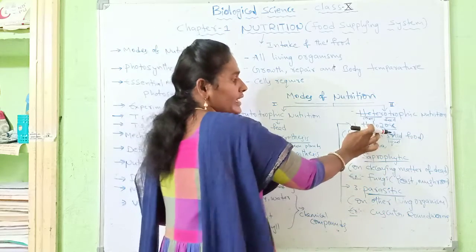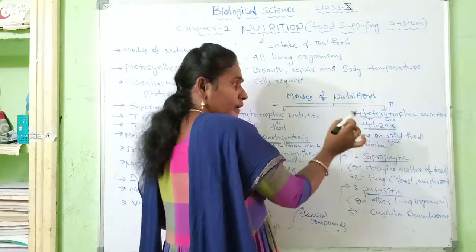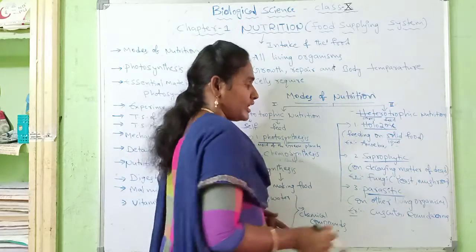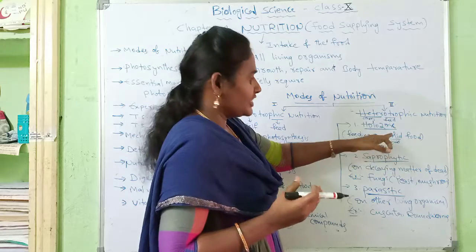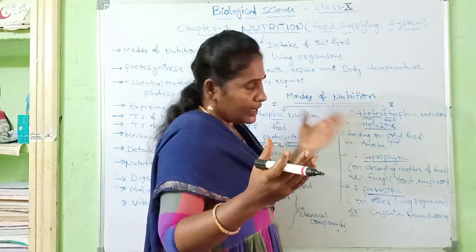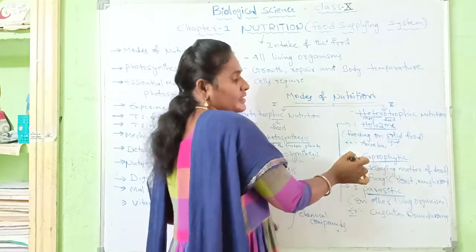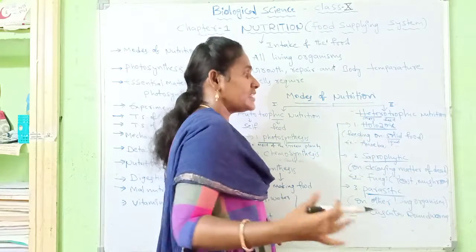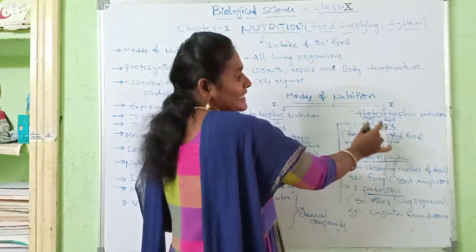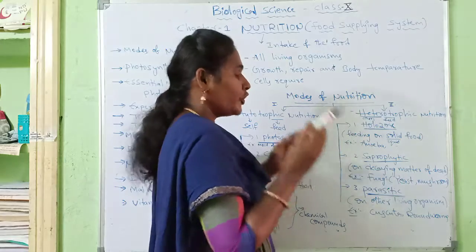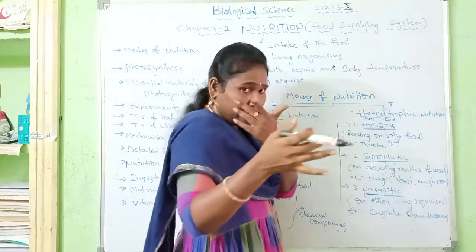Holo means complete, whole. Zoic means animals. Holozoic nutrition is a process of feeding on complete food, solid or liquid, directly into the body. Examples of holozoic heterotrophic nutrition are amoeba, human beings and most animals. These holozoic animals take the complete food material in the form of solid or liquid directly into the body.